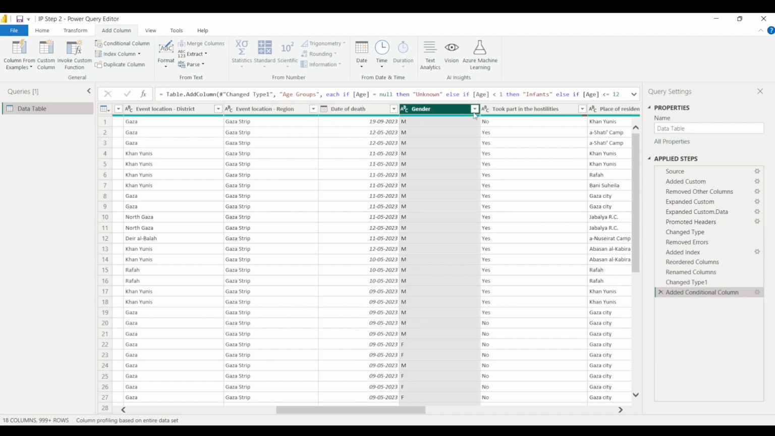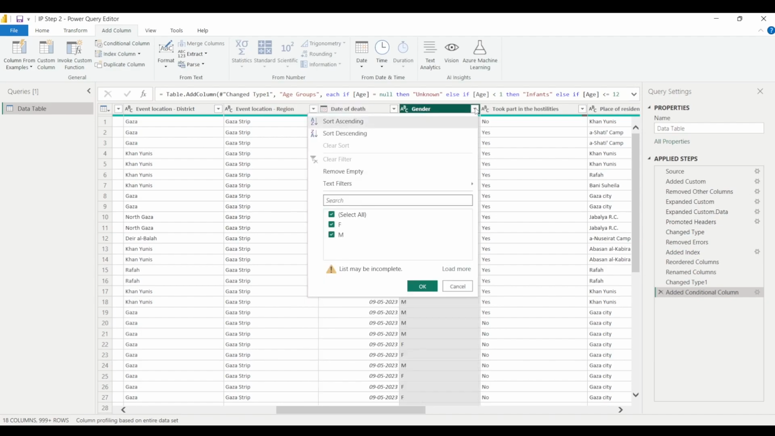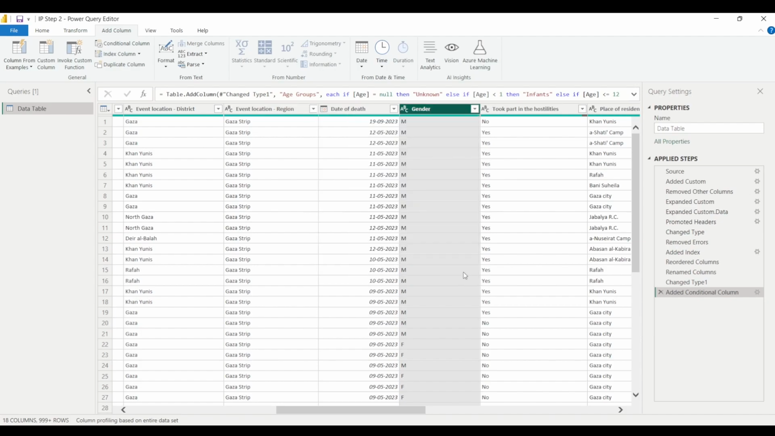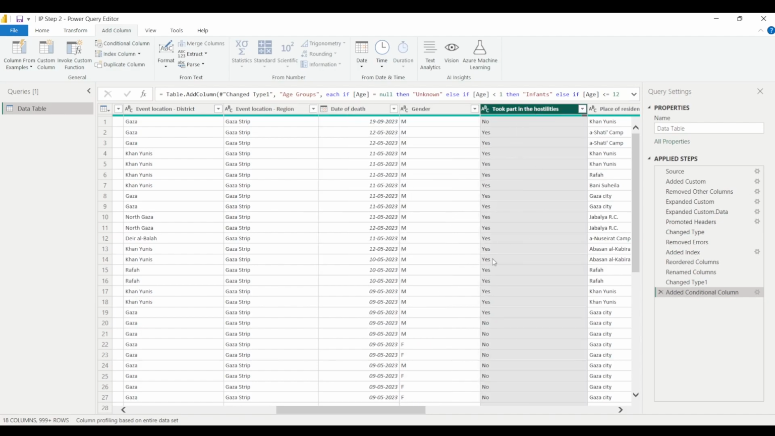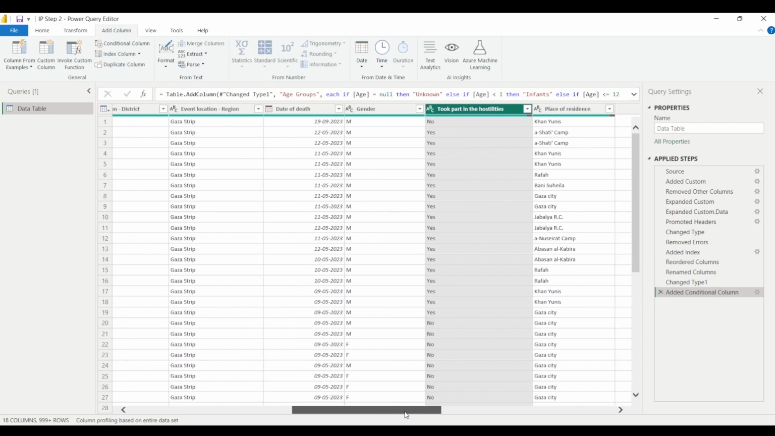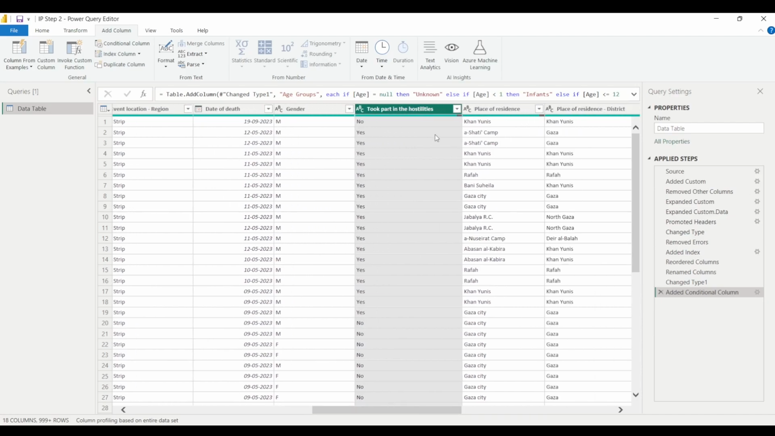Then we have gender. It talks about the gender of the person, and we have these following categories, that is female, male, and not available. And then we have the next column, that is took part in hostilities. For further clarification on the definition of this particular column, you can refer to B'Tselem's website. I've already told you about it in the first lecture. You can also Google it.